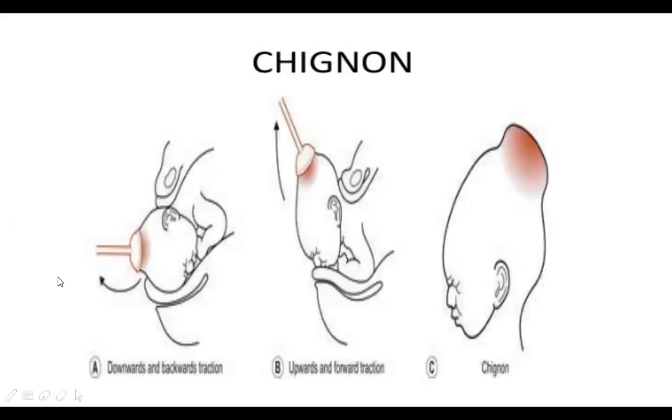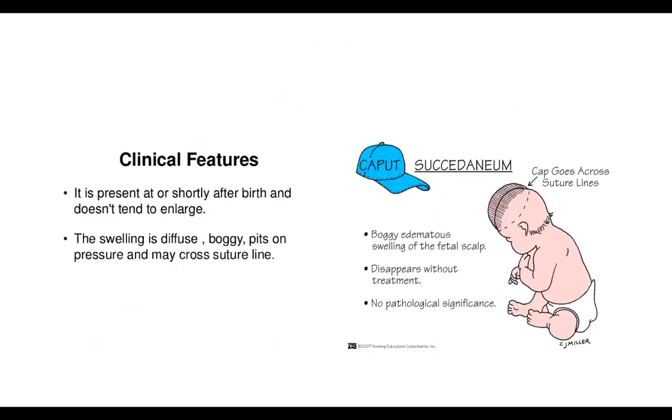See how, during delivery, if the force is applied over here, it leads to a shape like a cone. In movies also we see this type of shape after delivery. As for clinical features, it is present at or shortly after birth and does not tend to enlarge. Caput, we can remember as cap, so it is shaped like a cap.